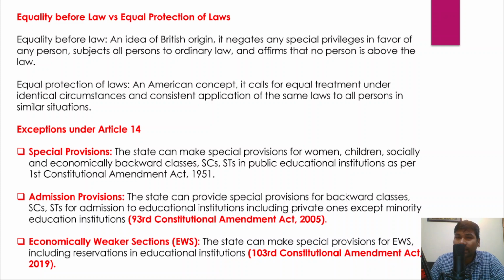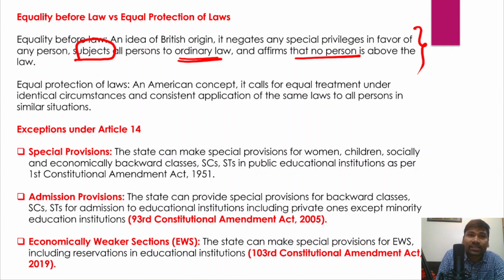Therefore, equality before law subjects all individuals to ordinary law, and it affirms that no person is above the law. Everyone is equal in the eyes of the law, and that is what equality before law talks about.